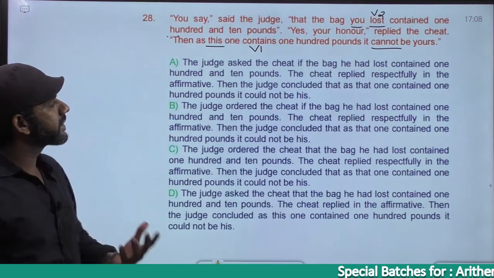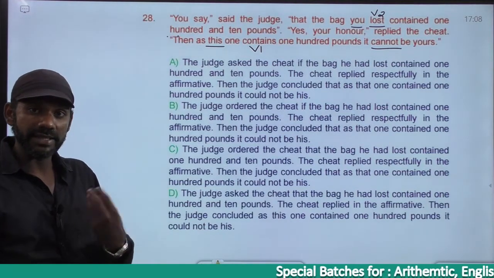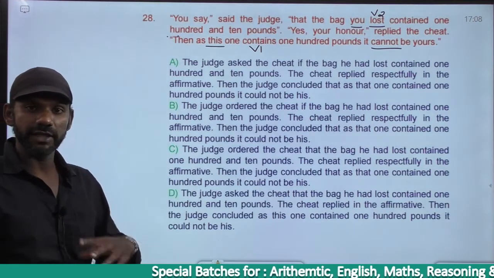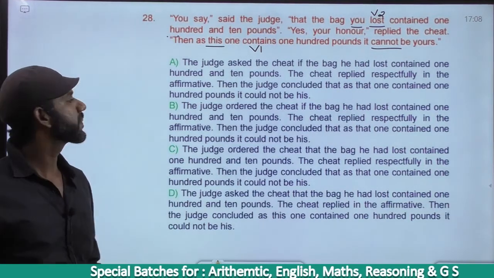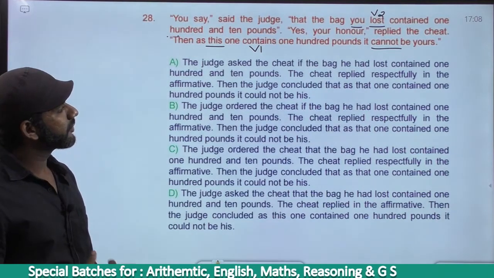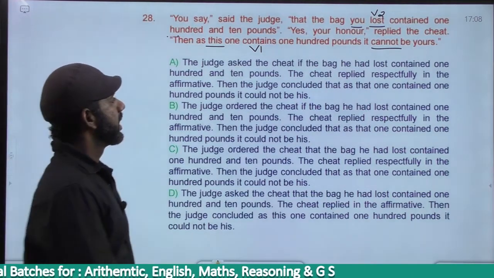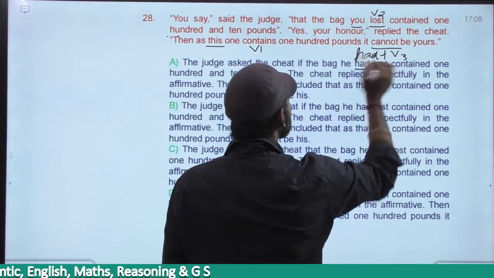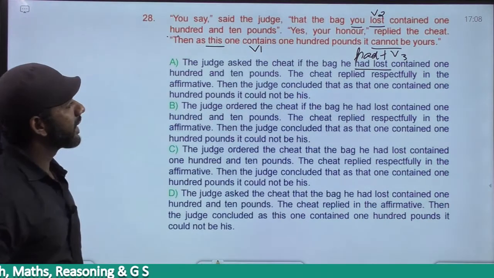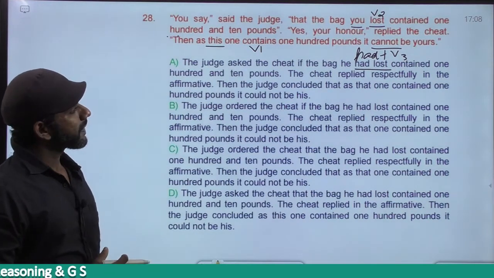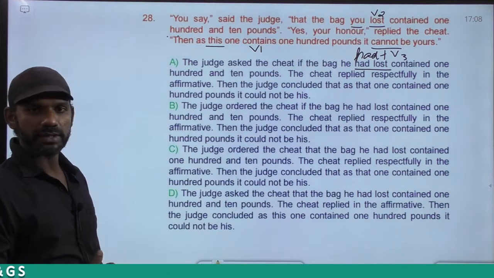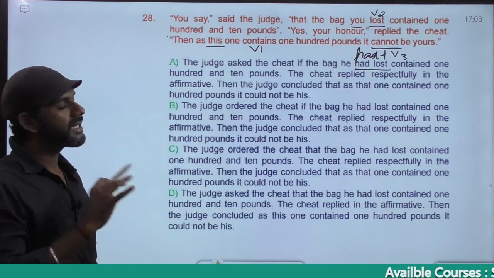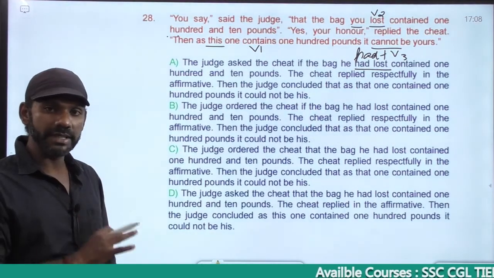The judge asked the cheat. Ask is okay because it's just questioning the cheat here. If the bag he had lost, if is fine because the judge is asking the cheat. The judge asked the cheat if the bag he had lost. Had lost is had plus V3, past perfect. So simple past became past perfect. The bag he had lost contained 110 pounds. The cheat replied respectfully in the affirmative. He said yes. So replied in the affirmative is okay.